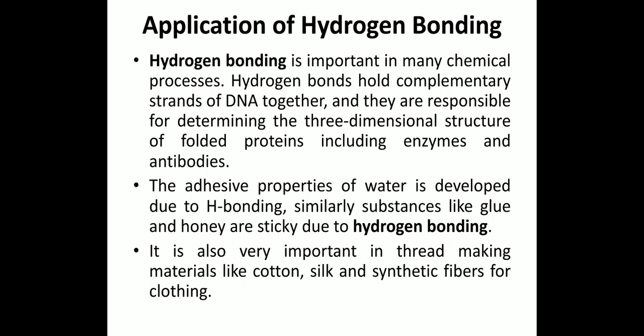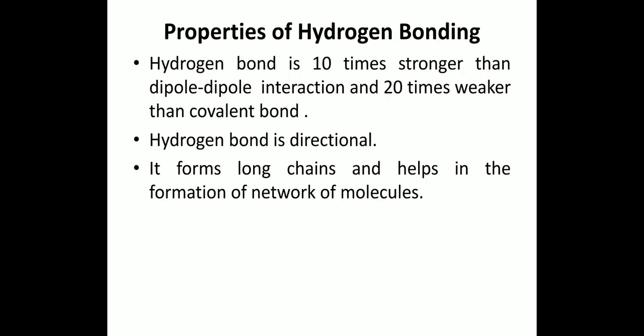For example, hydrogen bonding is important in many chemical processes. Hydrogen bonds hold complementary strands of DNA together, and they are responsible for determining the three-dimensional structure of folded proteins, including enzymes and antibodies. The adhesive property of water is developed due to hydrogen bonding. Similarly, substances like glue and honey are sticky due to hydrogen bonding. It is also very important in thread making material like cotton, silk and synthetic fiber for clothing.